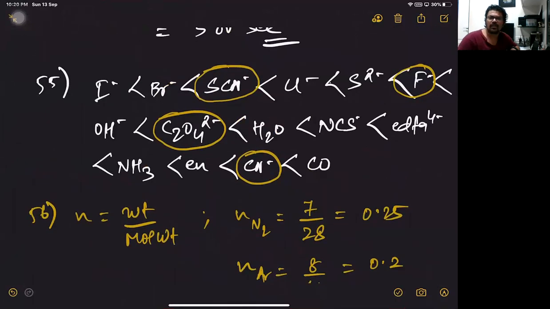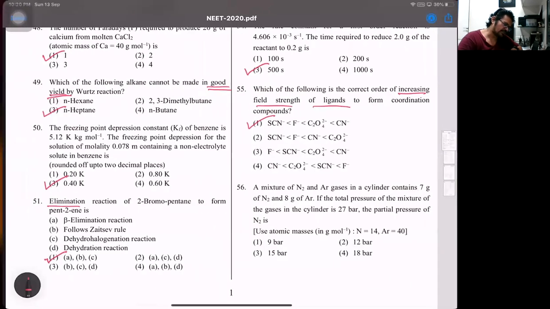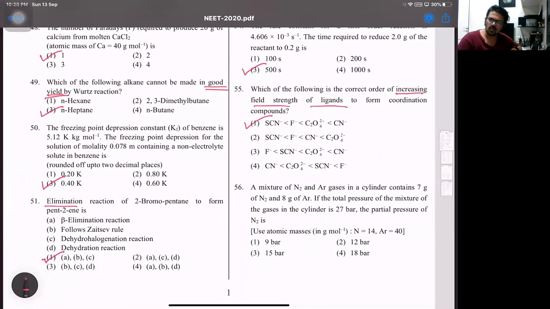Iodide, less than bromide, I've circled that, that's thiocyanato, then chloride, sulfide, fluoride, hydroxyl, oxalato, water, then NCS, that's nothing but isothiocyanate, just as we have thiocyanato. Then we have EDTA, that's ethylene diamine tetraacetate ions. Then ammonia, en is ethylene diamine, cyanide, and carbonyl. So that's the order part. With respect to this, the 55 answer will be 1.